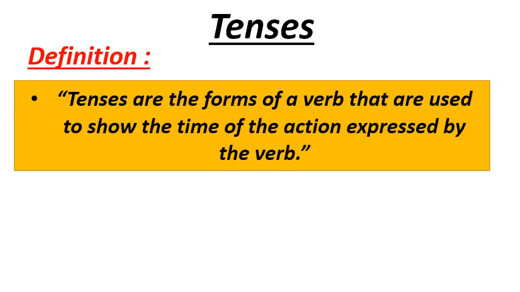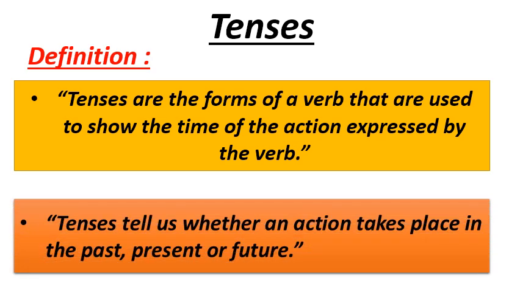Students, as we have already discussed the meaning of the tenses in chapter number 3 and 4, let's have a quick recap of it. Tenses are the forms of a verb that are used to show the time of the action expressed by the verb.